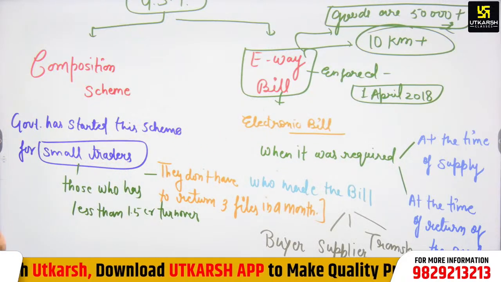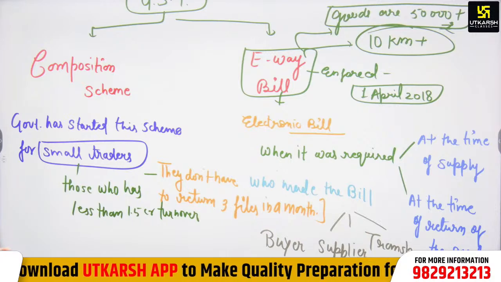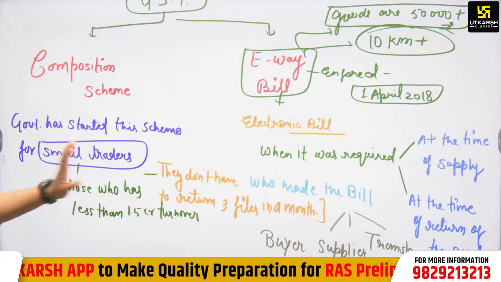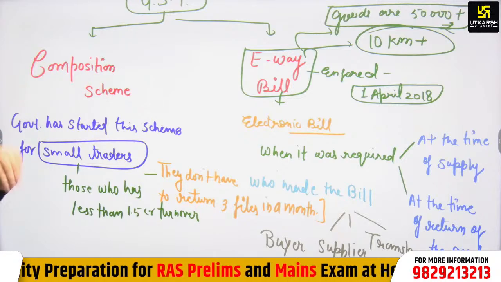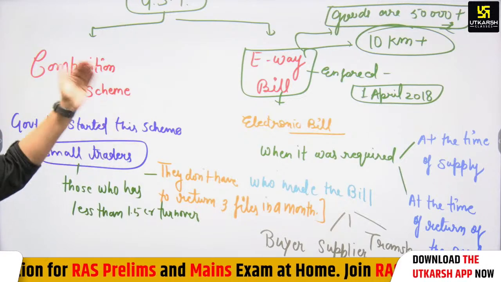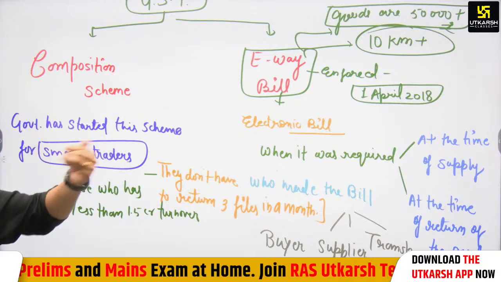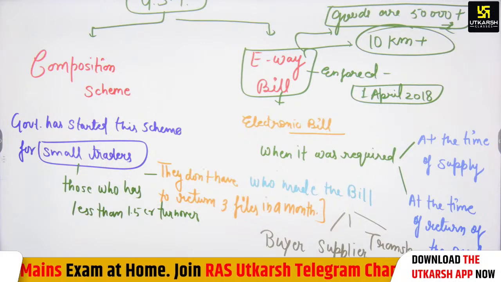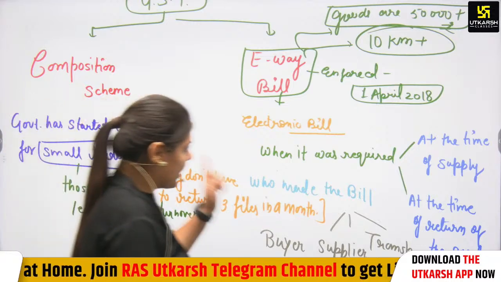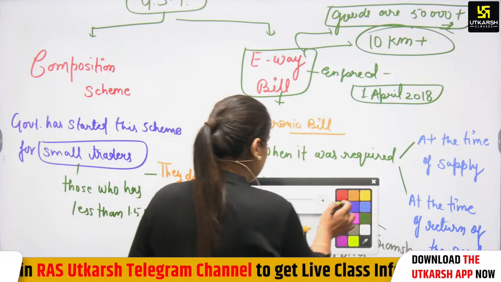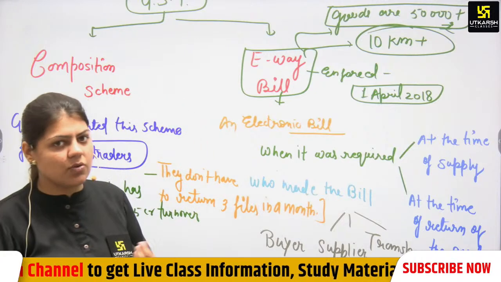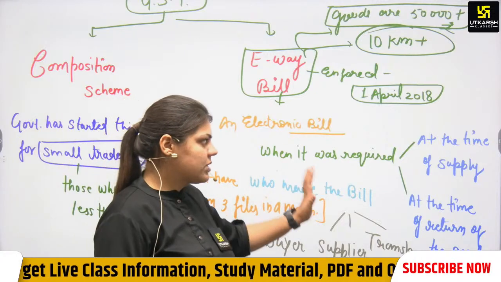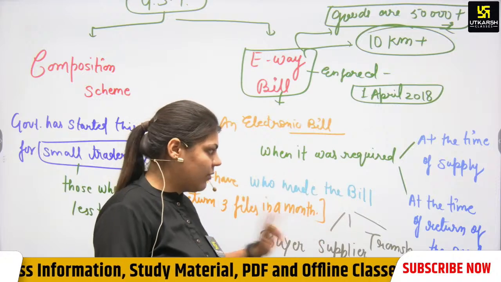When the goods are 50,000 plus and the distance is 10 kilometers plus, then the e-way bill is required. So if the price of the item is more than 50,000 and the distance is 10 kilometers or more, then the bill is required. The e-way bill is an electronic bill which was enforced on 1st April 2018, and it is required at the time of supply and at the time of return.